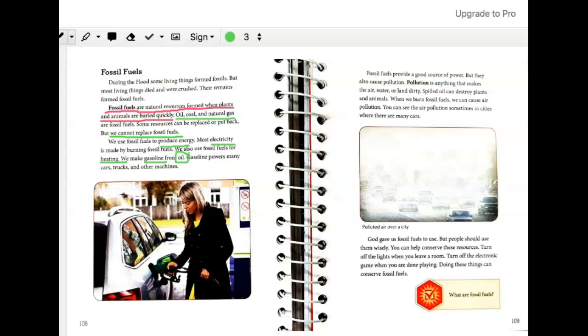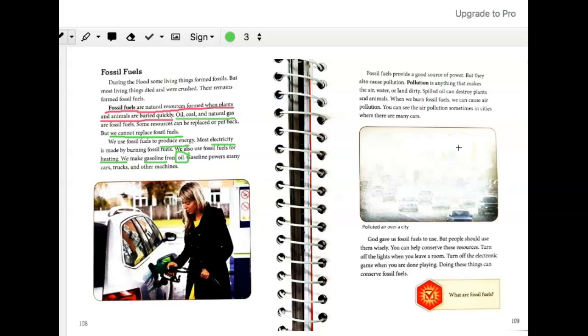When we burn fossil fuels, we can cause air pollution. You can see the air sometimes in cities where there are many cars, like this picture right here. The polluted air is covering the entire city.